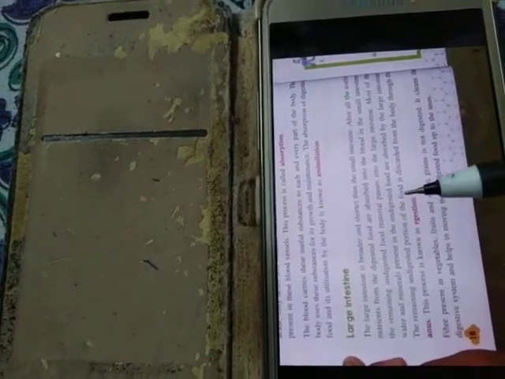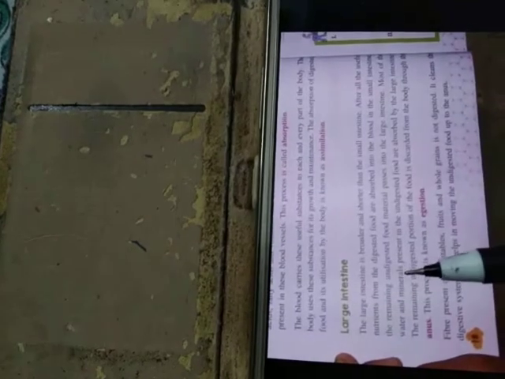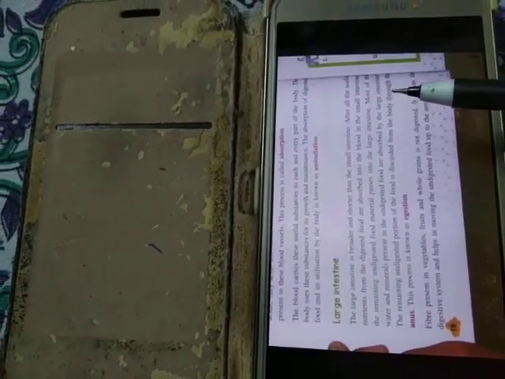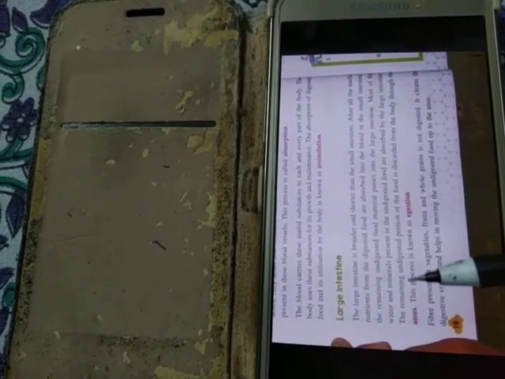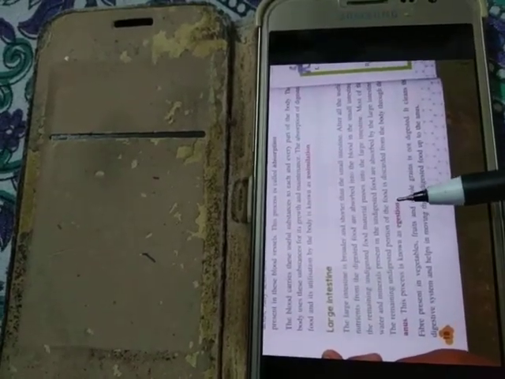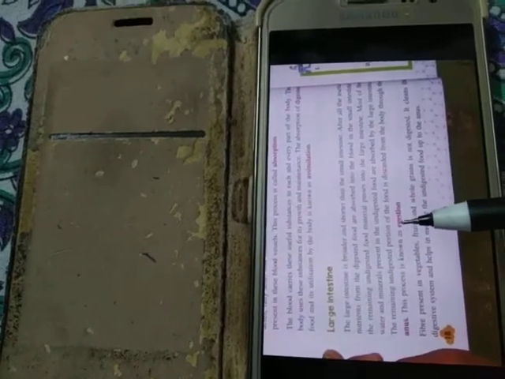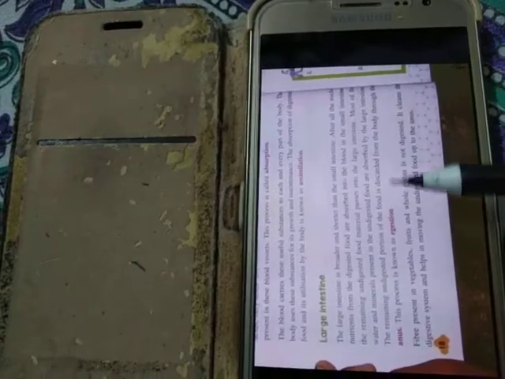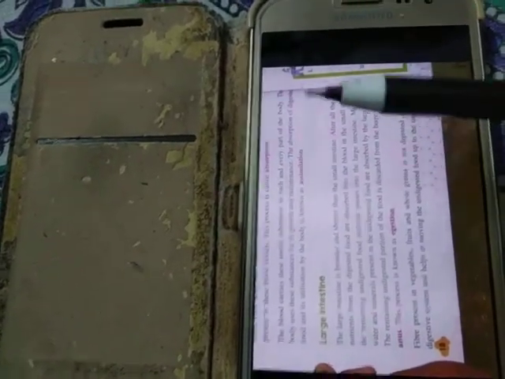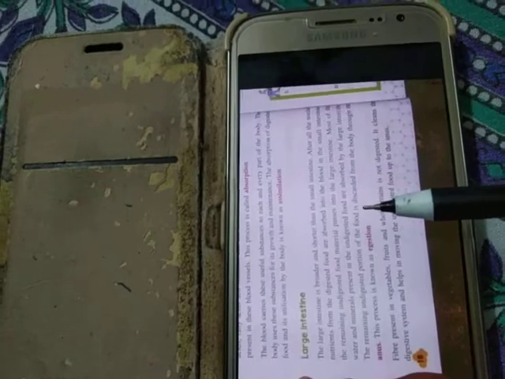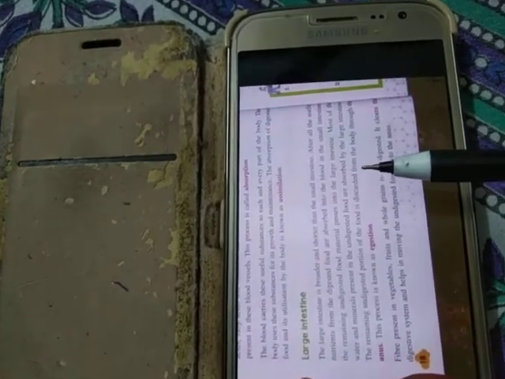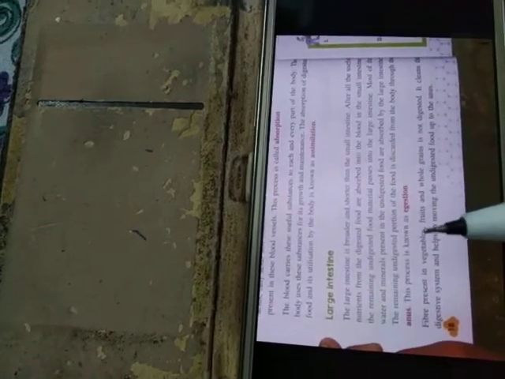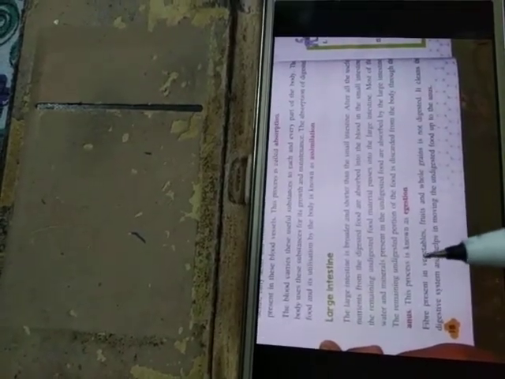The remaining undigested portion, after this, again some part remains undigested, and this portion now comes to the anus and is discharged from the body, or exits from our body. And this process is known as egestion. So from the large intestine, the undigested food particles are discarded from the body through the anus. In the diagram, you may see where the anus is located.